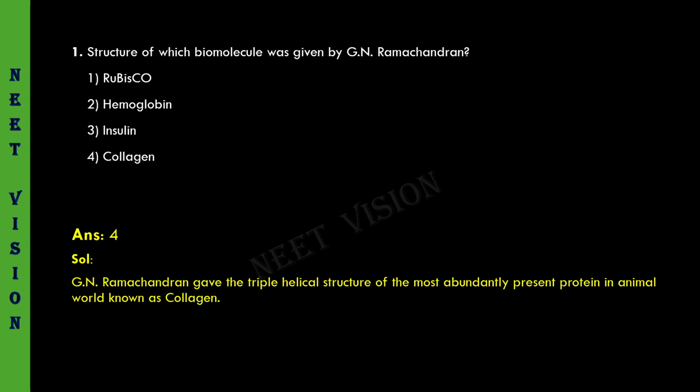So G.N. Ramachandran gave the triple helical structure of the most abundantly present protein in the animal world, known as collagen. It is also the intercellular ground substance of animal tissues. Let us go to the next question.